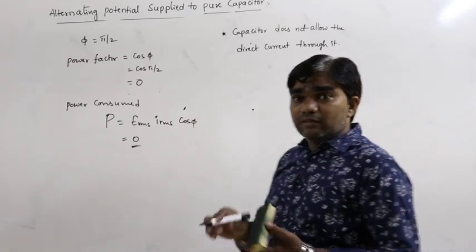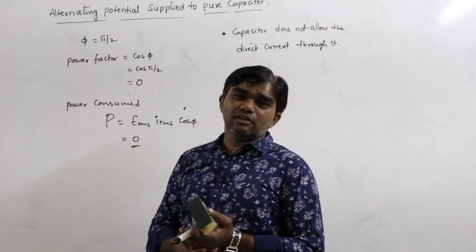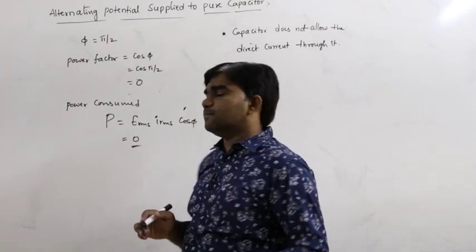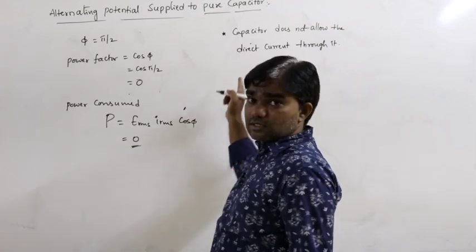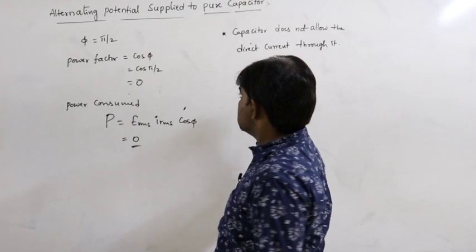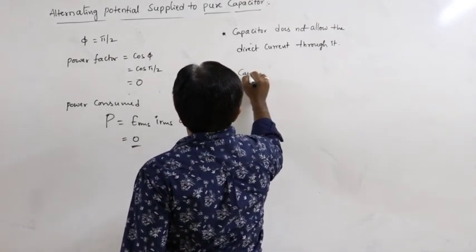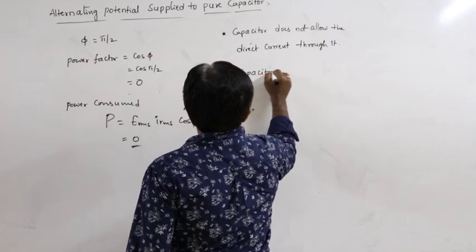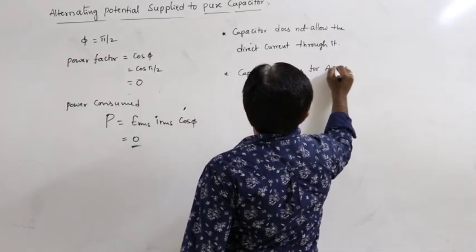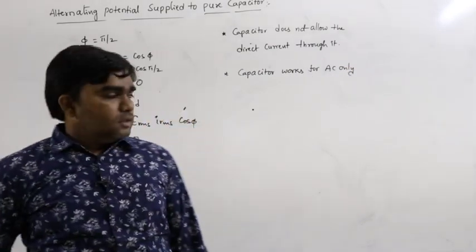So if the capacitor is connected to DC, then the capacitor does not work in case of DC. It works only in case of AC. That's why these are called alternating circuit elements. So a capacitor works for AC only, AC in the sense of alternating current.